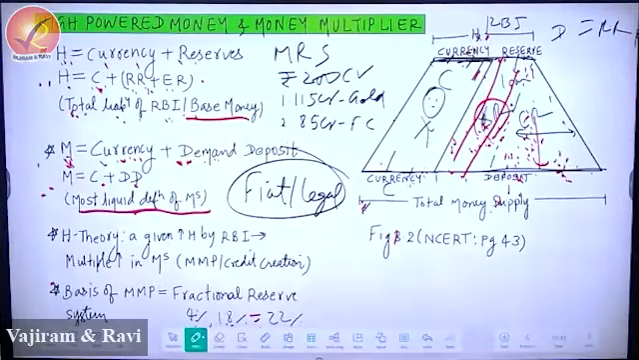Now, please change the paragraph. Let's write what is fiat currency. Please write. Fiat currency or legal tender simply means fiat currency. Change the paragraph and write. Fiat currency or legal tender simply means